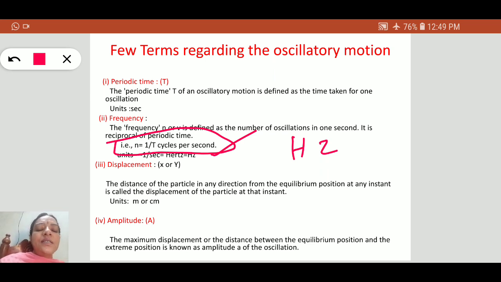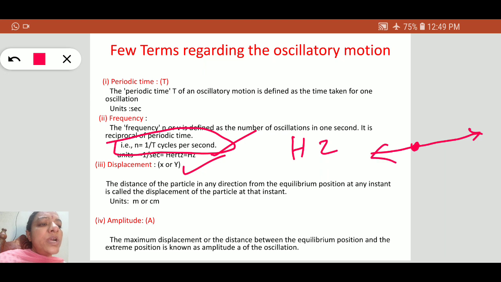The next term we come across in oscillatory motion is displacement. This can be denoted by x or y, along the x-axis or along the y-axis. So the displacement is nothing but a distance. Suppose this is a fixed point, and the body makes oscillations about this fixed point like this. After time t, the body is here. Then the distance between this fixed point, the mean position, and the body is known as the displacement.